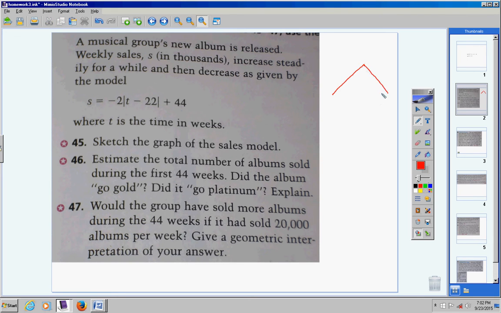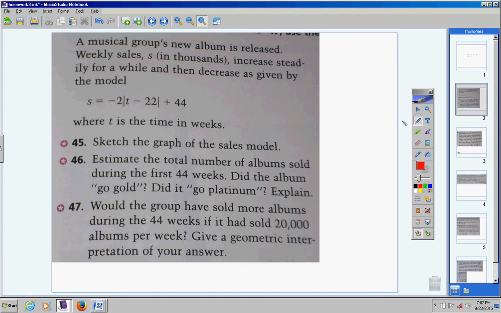Okay, and by the way, look at that. Is that not a picture of an absolute value function? Sure it is. All absolute value functions graph a perfect V. Sometimes they open up, sometimes they open down. Just like movies. Movies come out and they're really popular, and then they start to decrease in popularity as other movies come out. So that's what we're looking at.